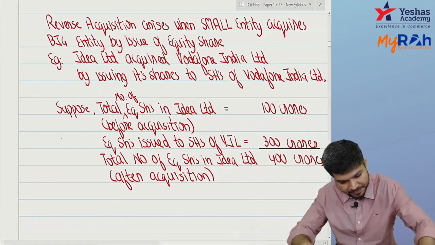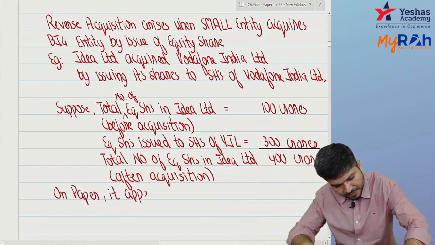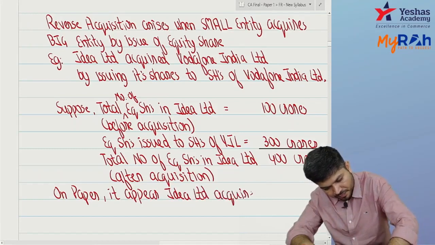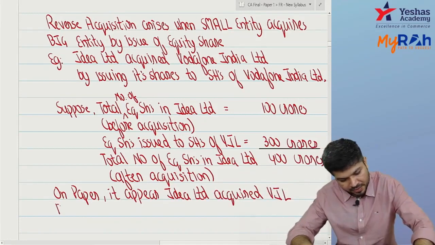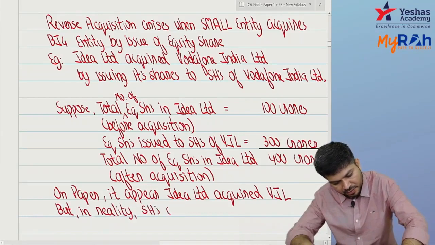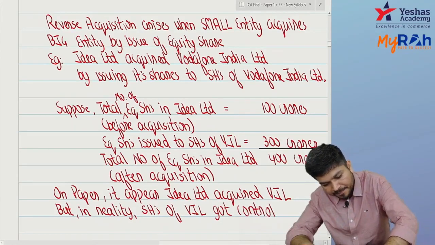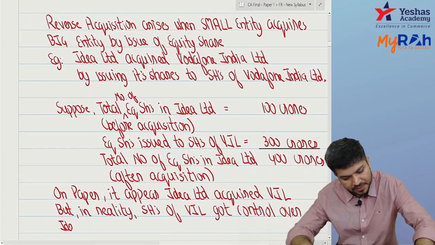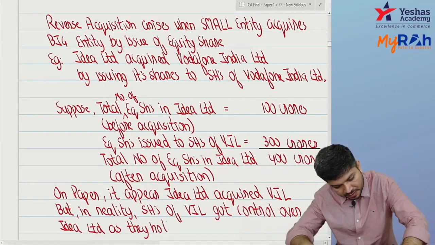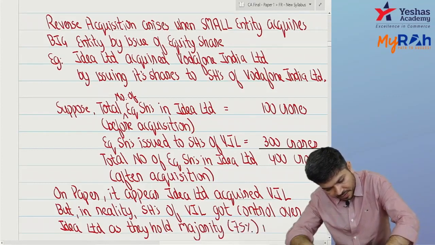Okay, so on paper it appears Idea Limited acquired Vodafone India Limited, but in reality, shareholders of Vodafone India Limited got control over Idea Limited, as they hold the majority, actually 75% in Idea Limited.